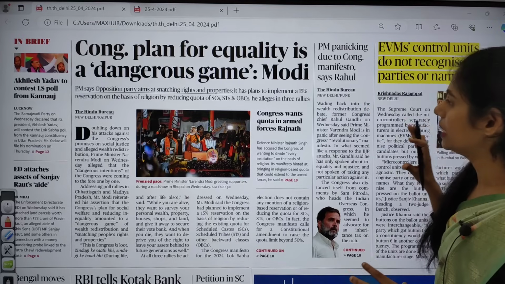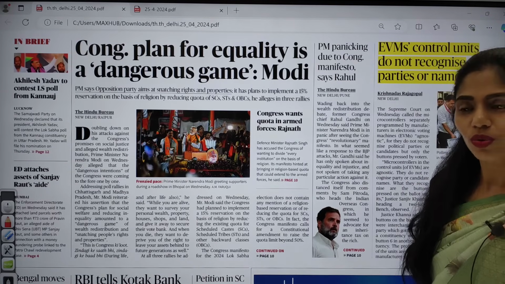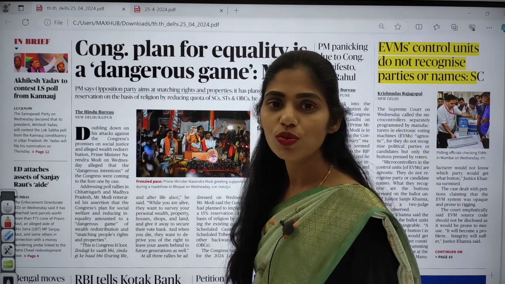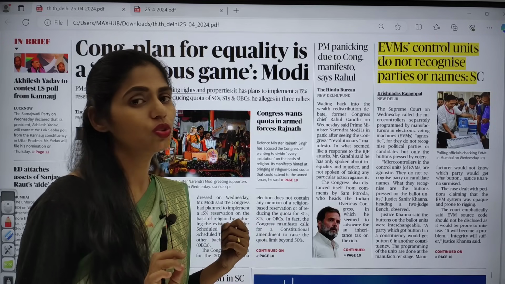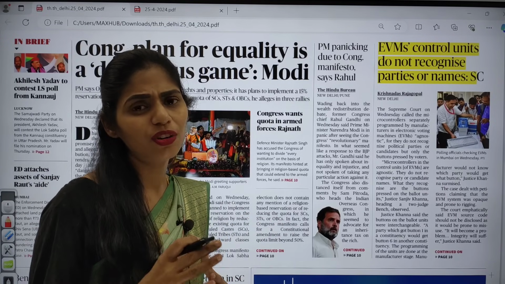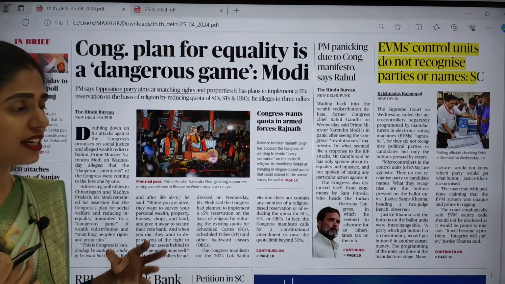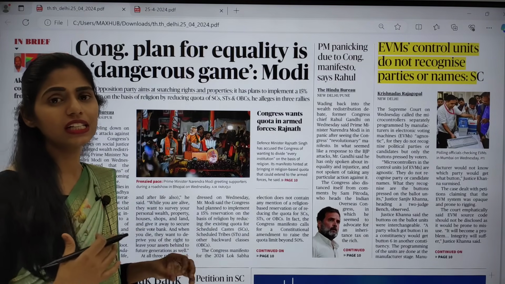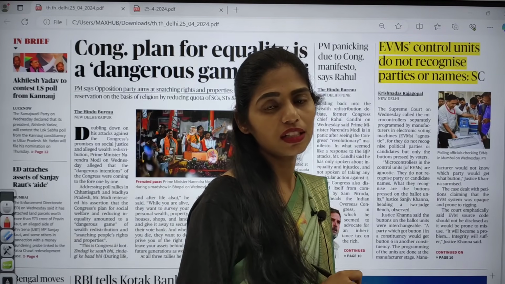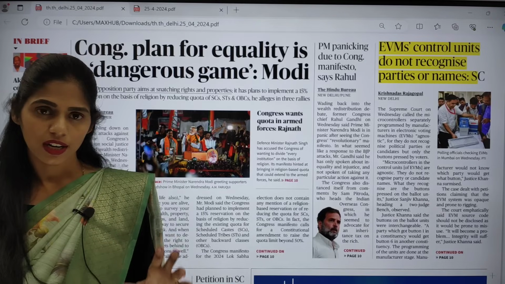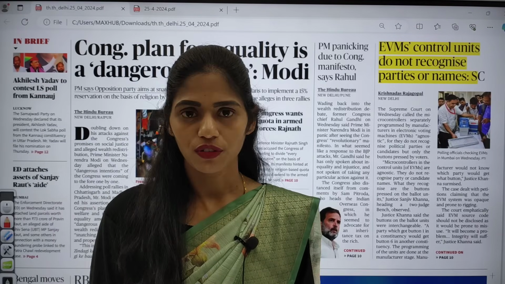Especially in reading the newspaper, the syllabus will play a very important role because it will help you understand and pick out the articles which are relevant. Every day you will be getting around 20 pages in your newspaper, and it will be very bulky, with many articles. If you are not picking out the relevant articles and you are reading irrelevant articles, it will make no sense, right? So try to limit yourself to reading articles which are relevant from our examination point of view only.